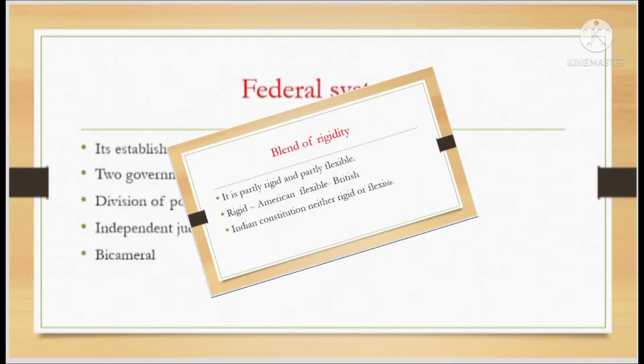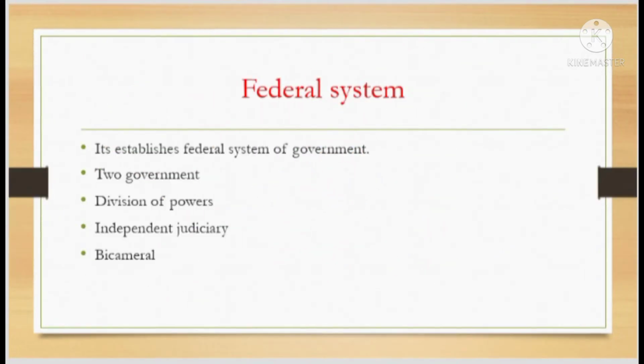Next we are going to see the federal system. What does the federal system mean? Here we have established two forms of government: one is the central government, another is the state government.